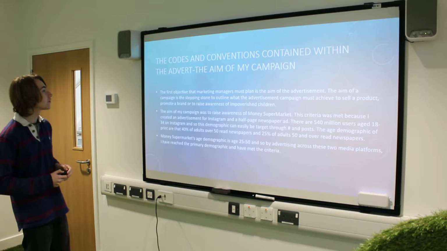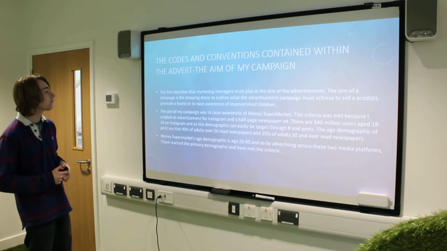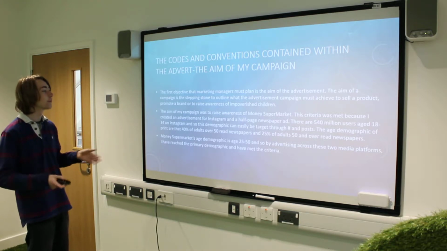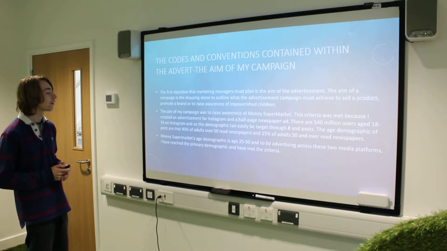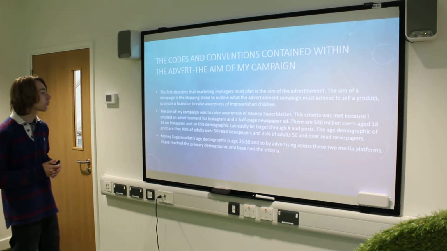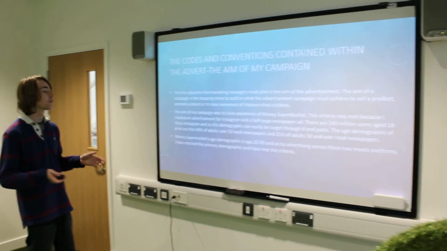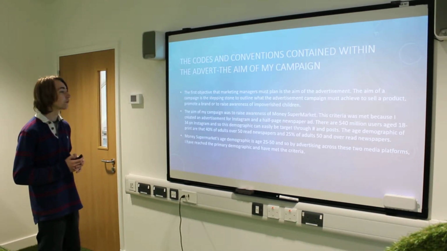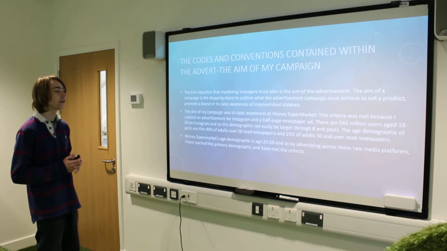Right, so the codes and conventions contained within the advert and the aim of my campaign. As our first objective, marketing managers must plan the aim of the advertisement. The aim of a campaign is the stepping stone to outline what the campaign must achieve: to sell a product, promote a brand, or raise awareness of impoverished children, somewhere like Africa, for example. So the aim of my campaign was to raise awareness of Money Supermarket, and this criteria is met because I